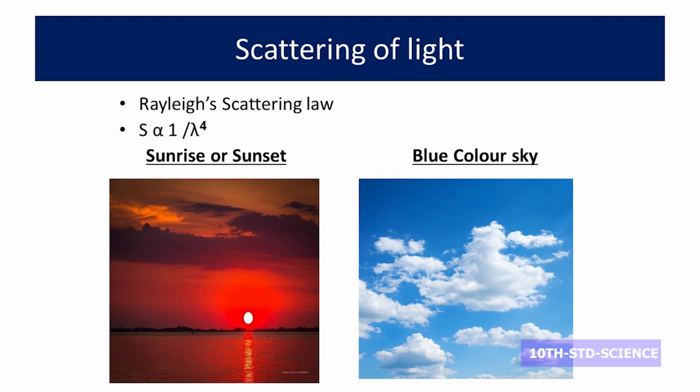Okay. Next, here again we have two application questions in Rayleigh's scattering. The question can be, why does the sky appear blue? The sky appears blue because the blue light has a short wavelength and it is scattered to a greater extent. So, it is getting scattered and coming to our eyes, so we can see the sky in blue color. Next, during sunrise or sunset, the sunlight has to travel a longer distance than at noon. So, when it is traveling a longer distance, the blue light gets scattered out to outer space and only the red light enters our eyes. So, during sunrise and sunset, the sky appears red or reddish orange or somewhat like that.